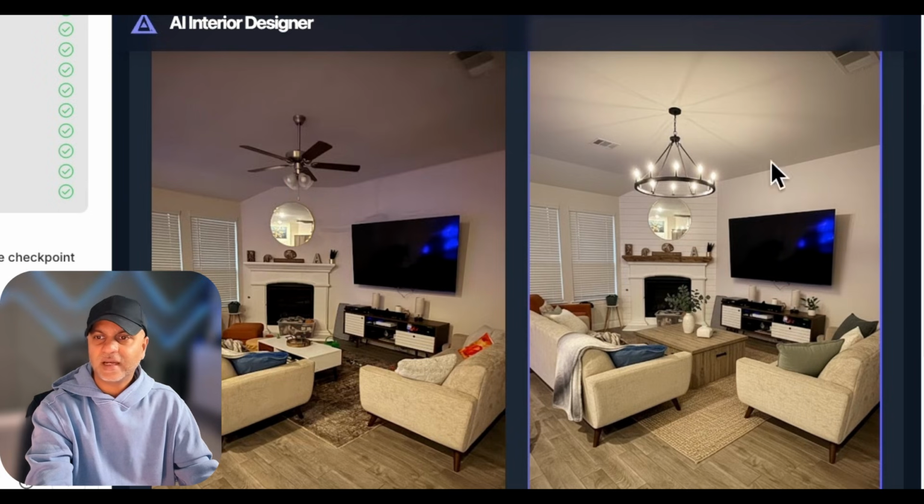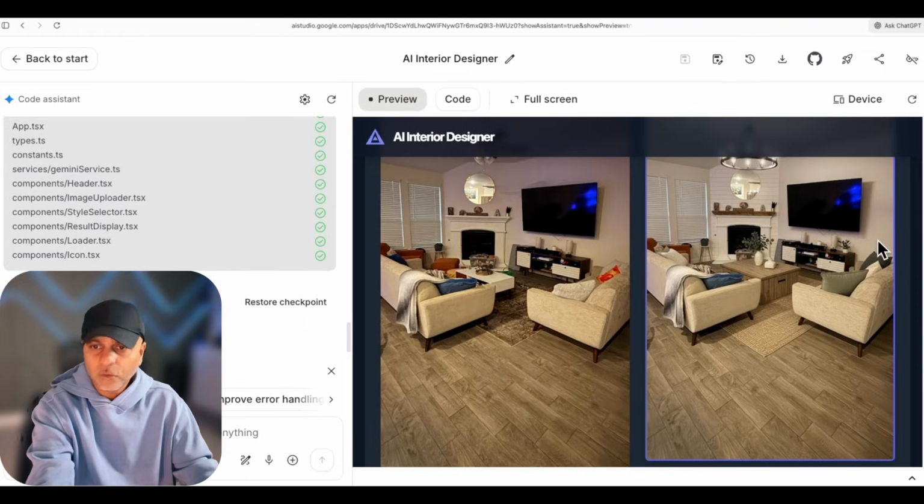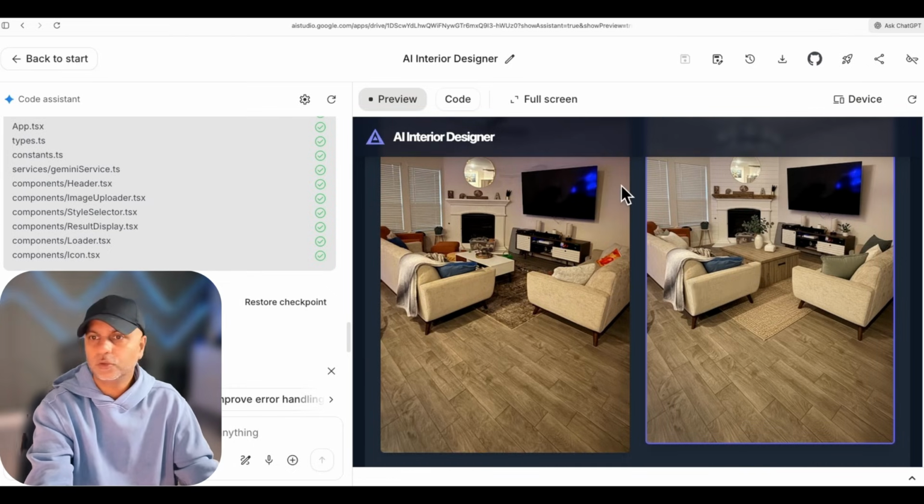You can see that the fan has been replaced with this lighting fixture, and then this wall has been made into a feature wall. Super cool. And the rug has been changed, the coffee table has been changed. What I do love is how it keeps some of the aesthetics exactly the same, which is this TV here. I can see that the fireplace is the same. Even the wire hanging from the TV is still there. So that's super cool. Now let's prompt it to make our changes.